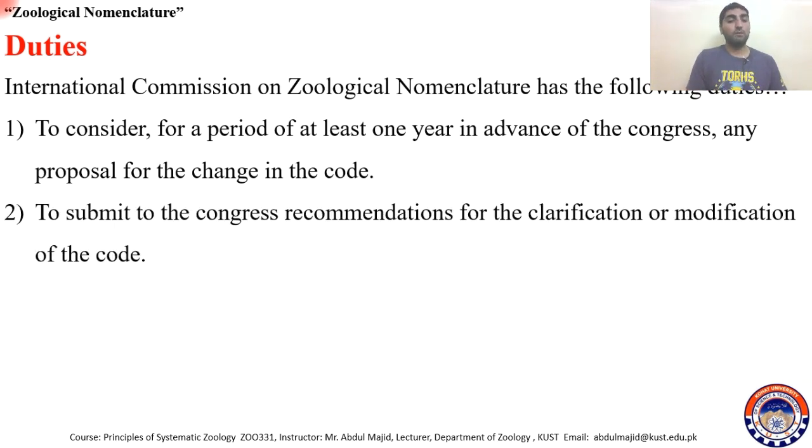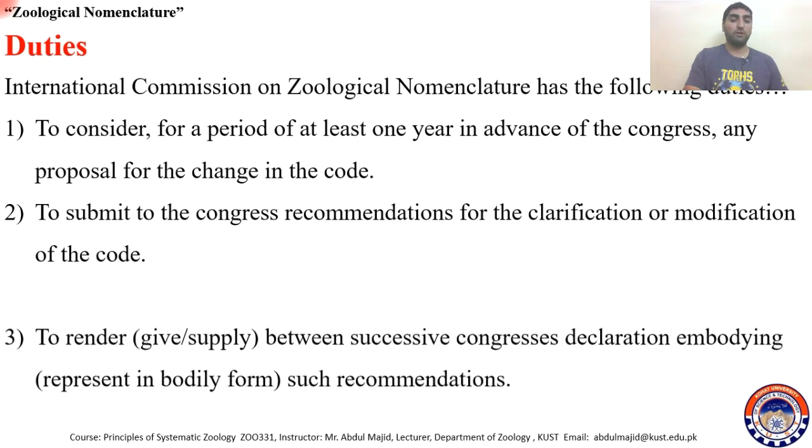Number two, to submit to the Congress recommendations for the clarification or modification of the code. This commission has the duty to submit the recommendations to the Congress.